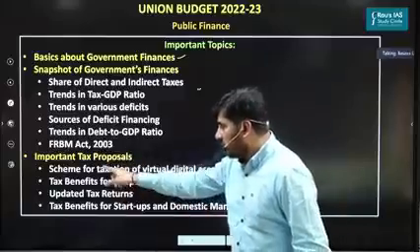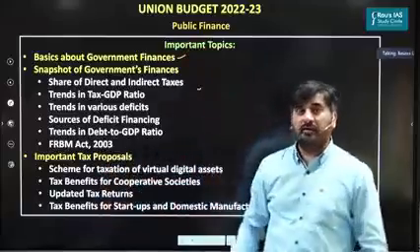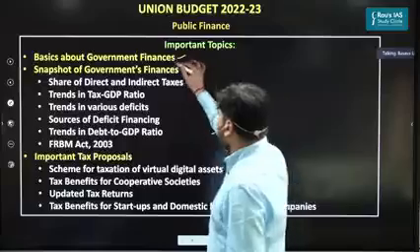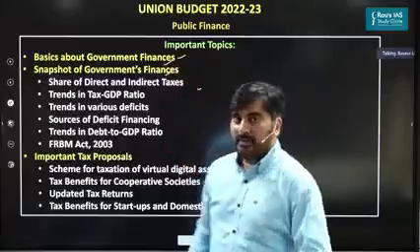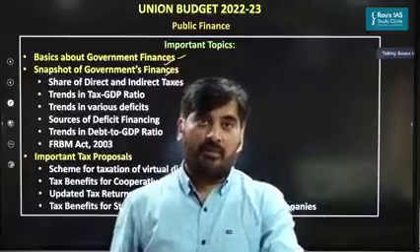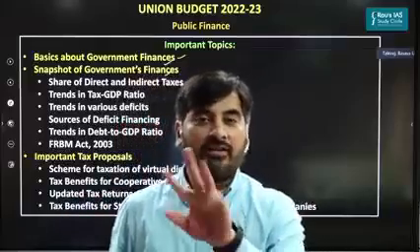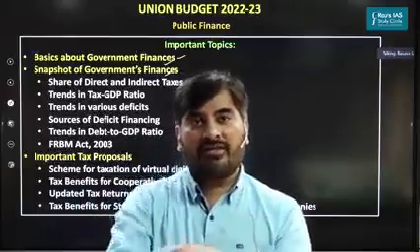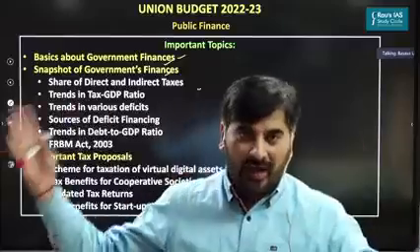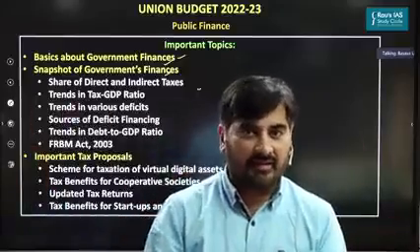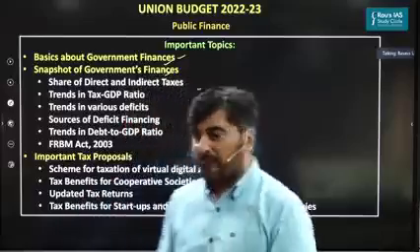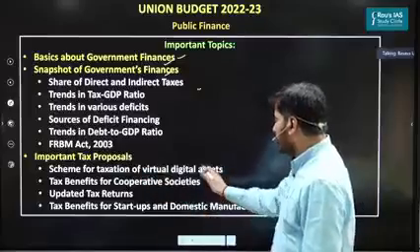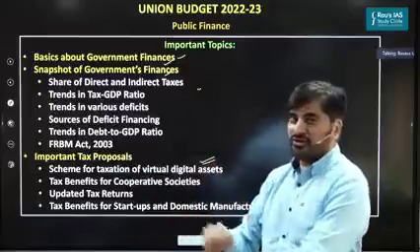And next one is, what are the important tax proposals in the union budget? As far as I'm concerned, these two things I will be taking up as part of the economic survey discussion. So in the economic survey, you must have seen the second or third chapter is with respect to public finance. So I'll integrate the public finance chapter of economic survey with the rest of this particular theme, so that you have a much better understanding about the government's finances. As far as this class is concerned, my focus will be on the important tax proposals. One of the most important ones happens to be the scheme for taxation of virtual digital assets.